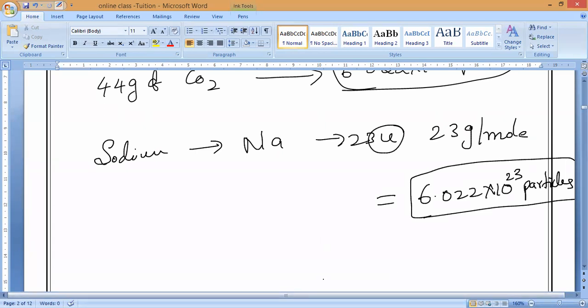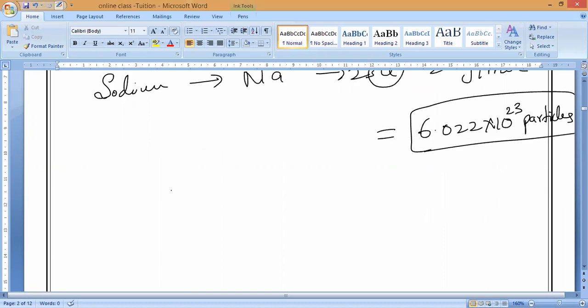So if we take any substance, also remember, this gram atomic mass we can also call molar mass. Gram atomic mass or gram molecular mass we should call molar mass. Please all of you remember that also. Jayvarshini, do you understand this one? So what is another name of gram atomic mass or molecular mass? It is called molar mass.